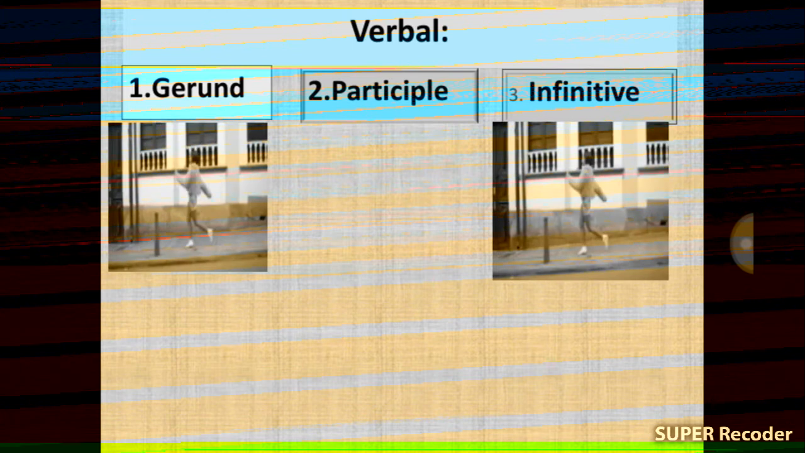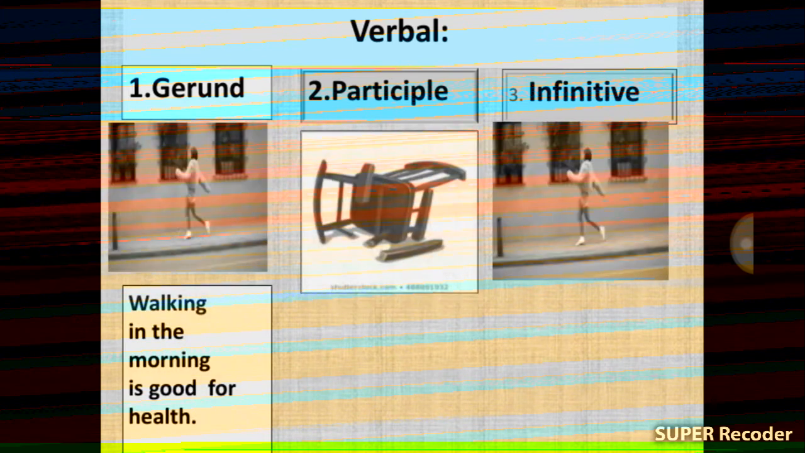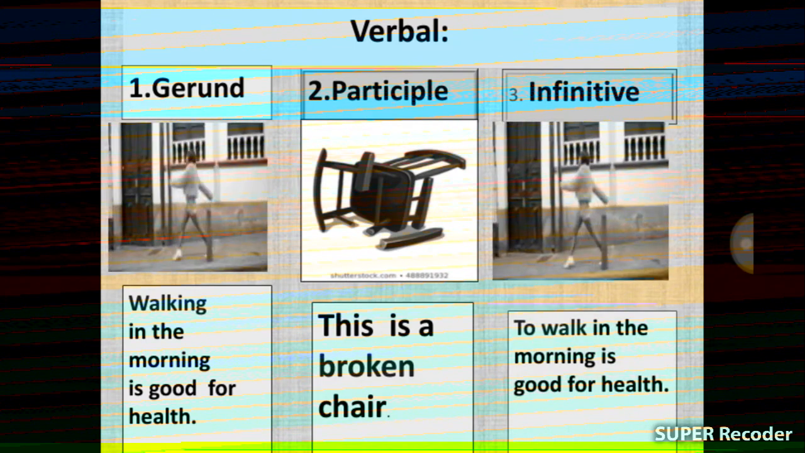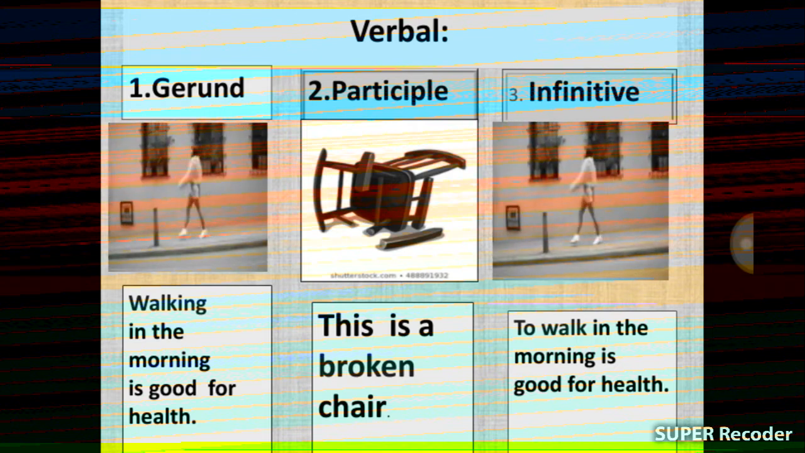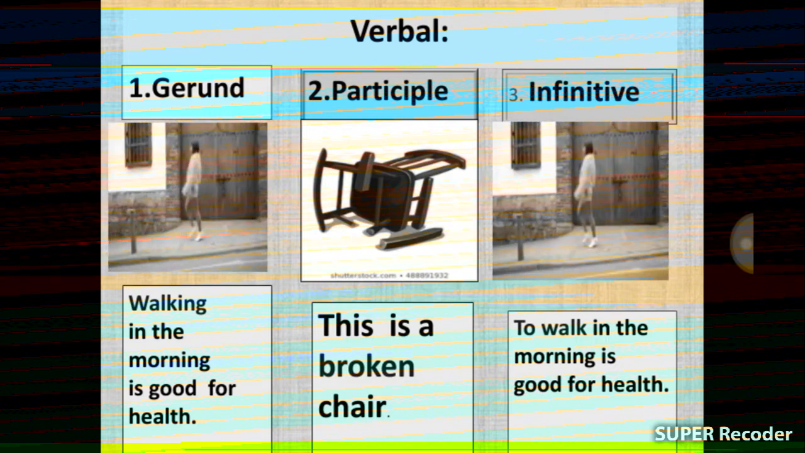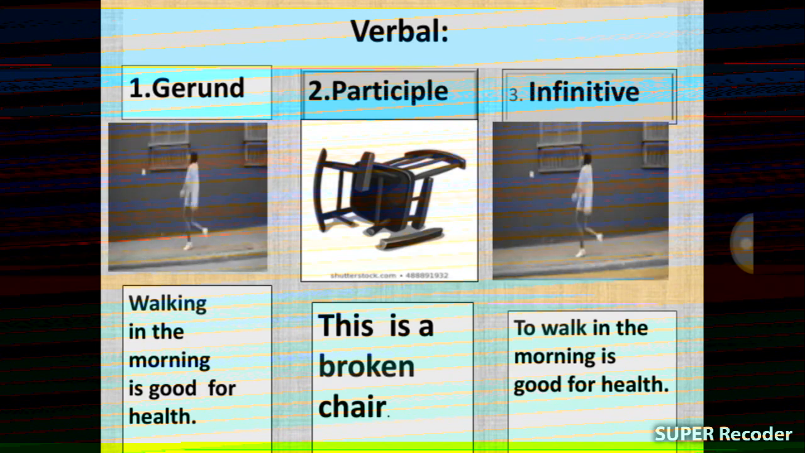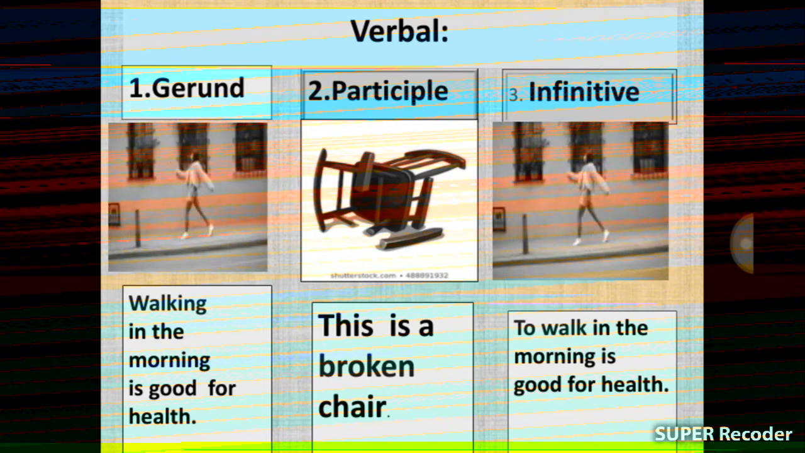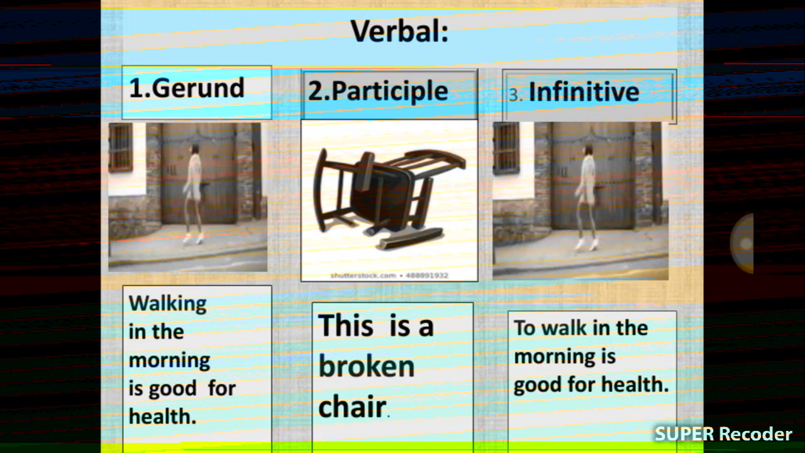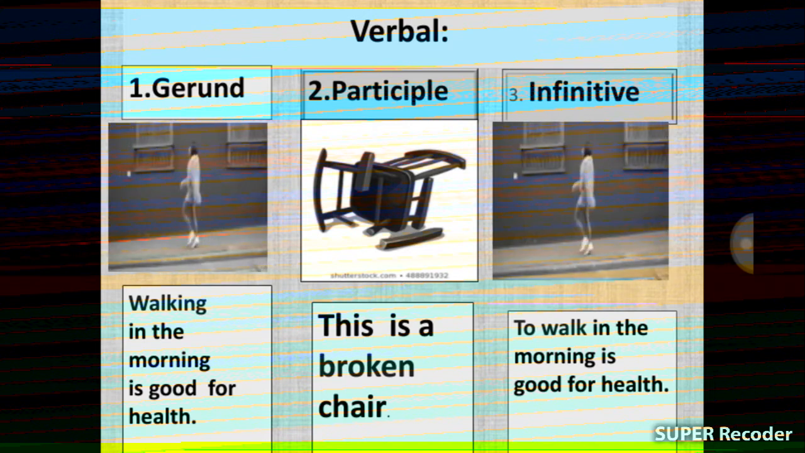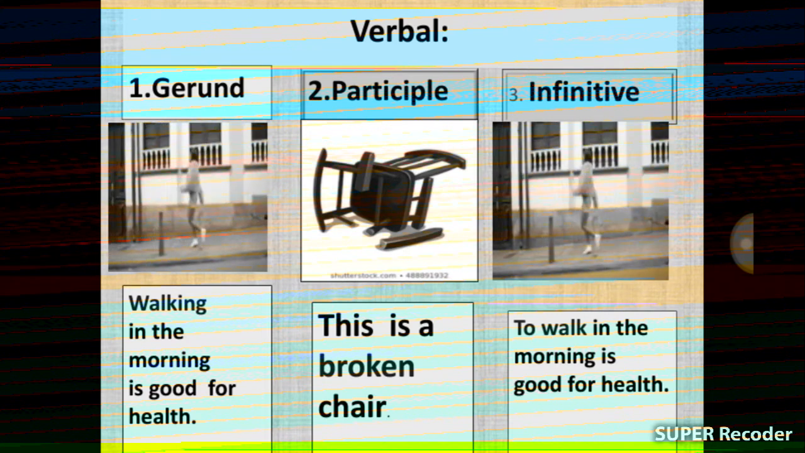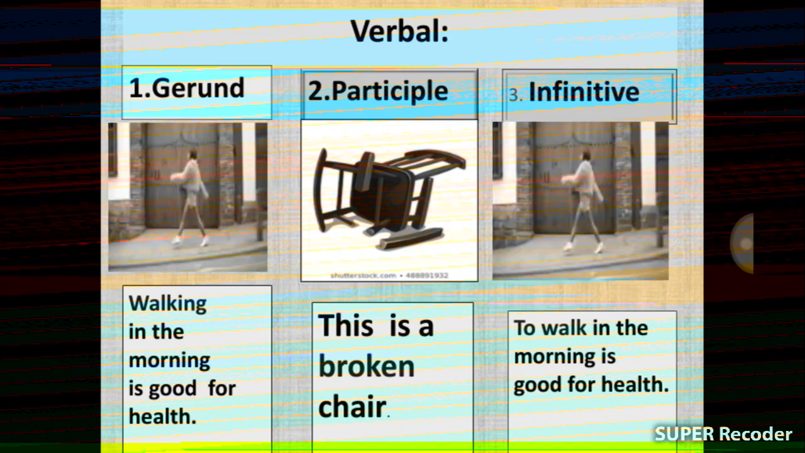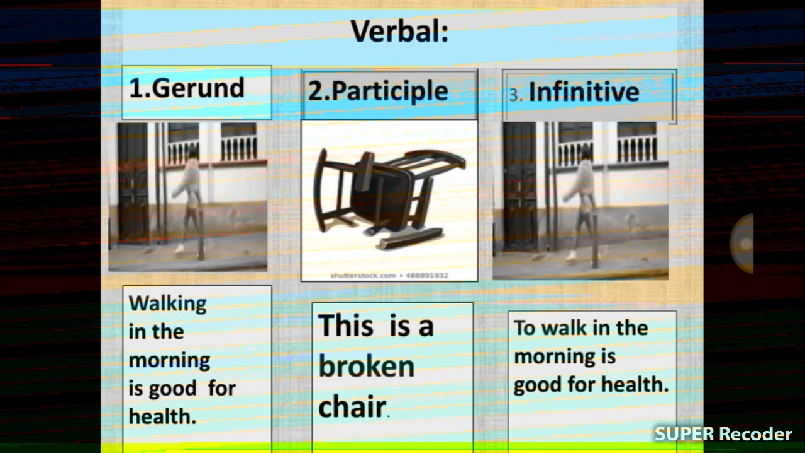Verbal: gerund, participle, infinitive. You have seen here three pictures. First picture, walking in the morning is good for health. Participle, this is a broken chair. To walk in the morning is good for health. Here, walking is gerund. Participle, this is a broken chair. Here, broken is participle. Thirdly, infinitive, to walk in the morning is good for health. Here, to walk is infinitive.